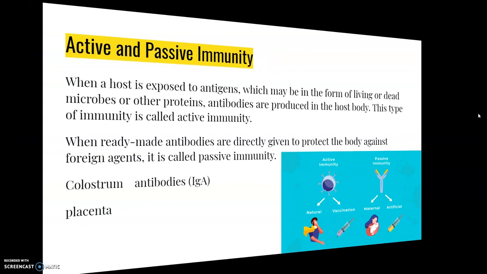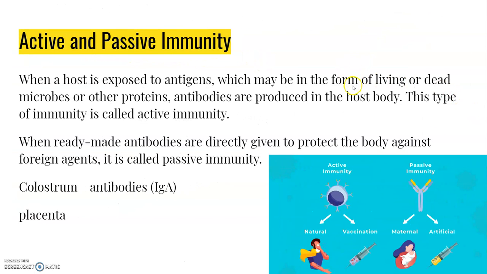Active and passive immunity. When a host is exposed to antigens, in the form of living or dead microbes or other proteins, antibodies are produced in the host body. This type of immunity is called active immunity. Active immunity is slow and it takes time to give the full response. Injecting microbes deliberately during immunization, or infectious organisms gaining access into our body during natural infection, induce active immunity.